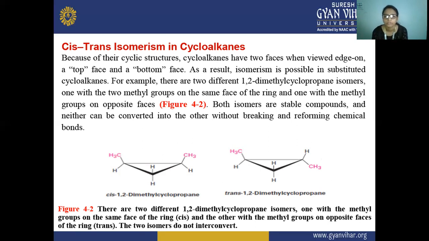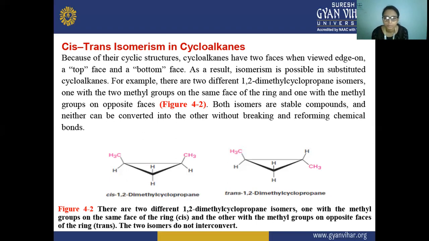For example, we are given the two isomers of 1,2-dimethylcyclopropane, one is cis and the second is trans. One has the two methyl groups on the same face of the ring, present on the same side of the molecule, and in the other the two methyl groups are present on different sides of the ring, on opposite faces.